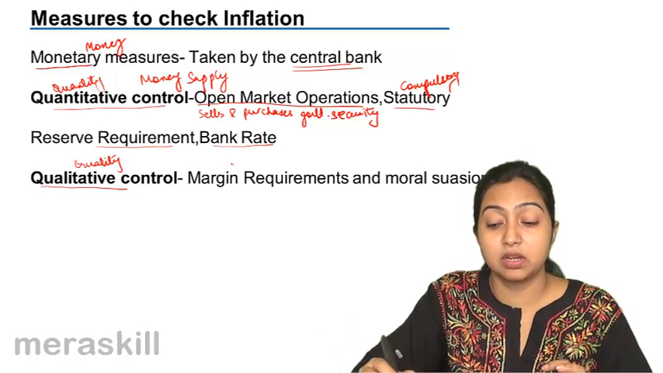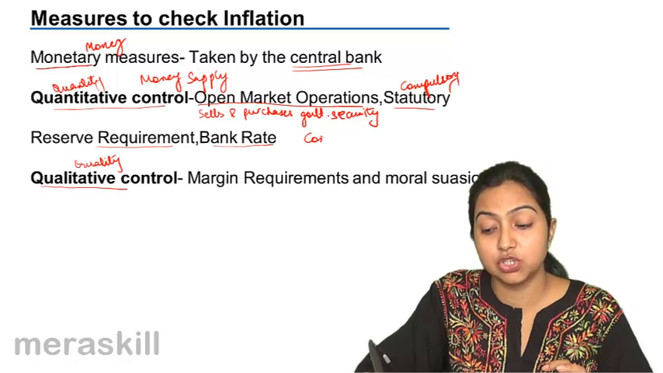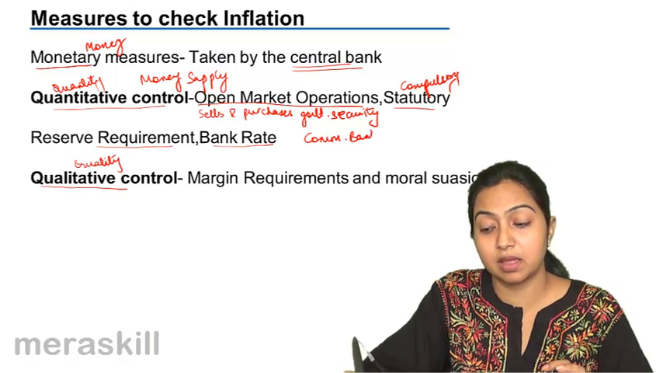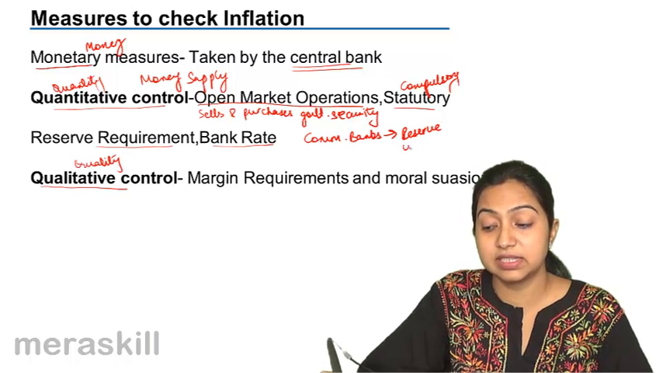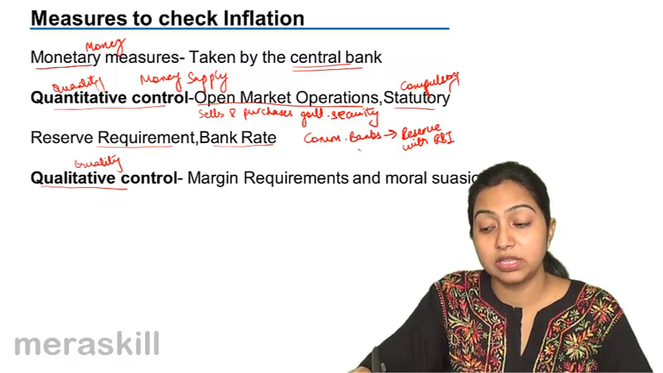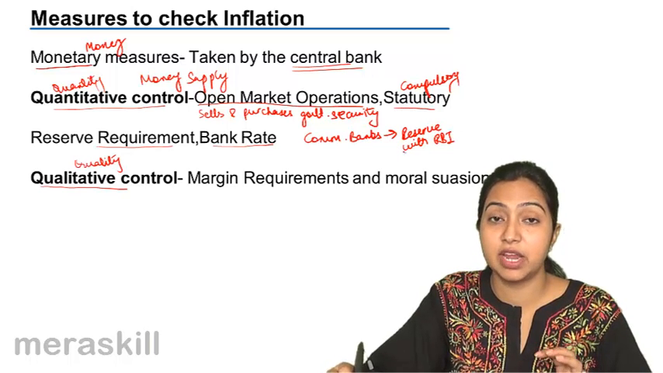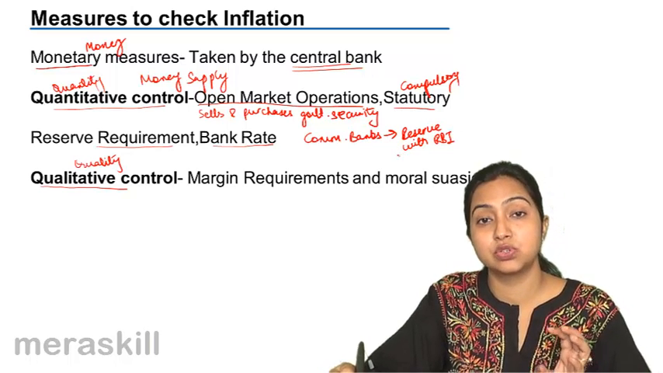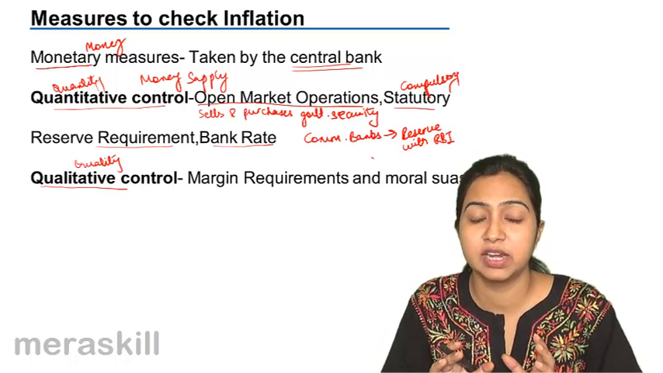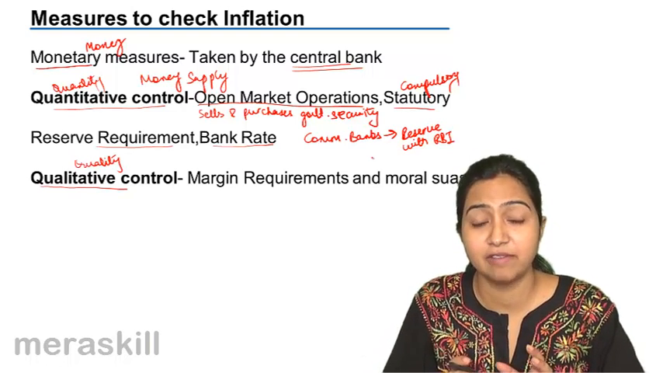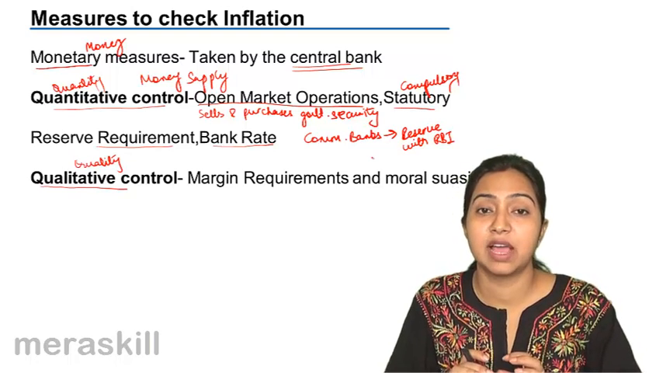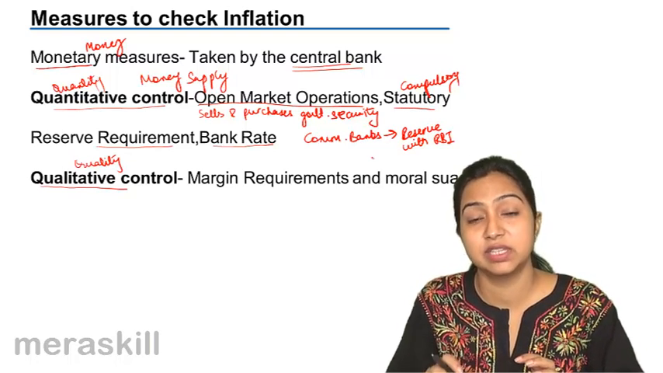Reserve requirement. Now, all the commercial banks have to keep some reserve with the central bank, with RBI in our case. It is compulsory for them to keep some reserve with the RBI. Now, when the RBI increases the rate of these reserves, suppose of whatever net time liabilities and deposits the commercial banks have, 10% or say 20% of that they have to keep as reserve with the central bank.